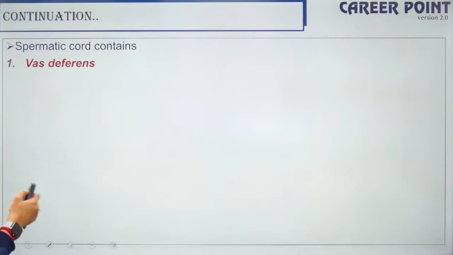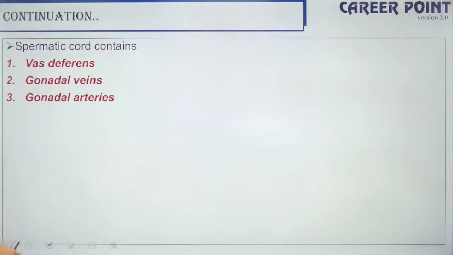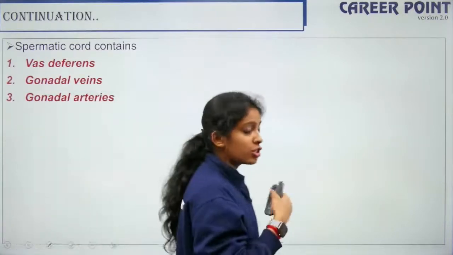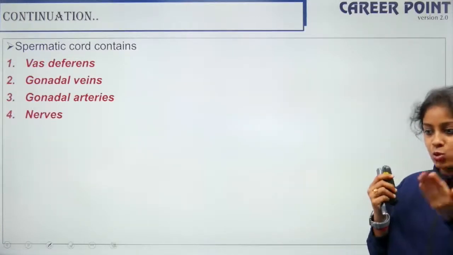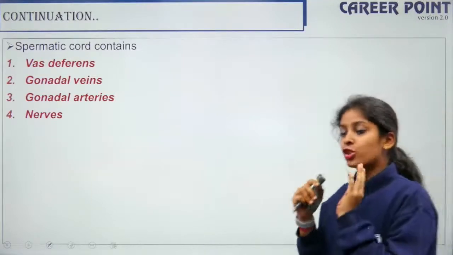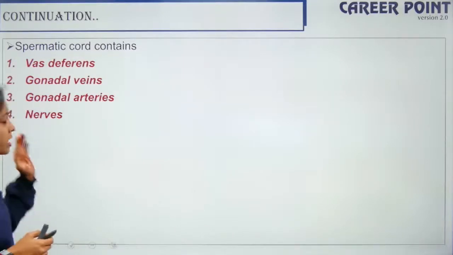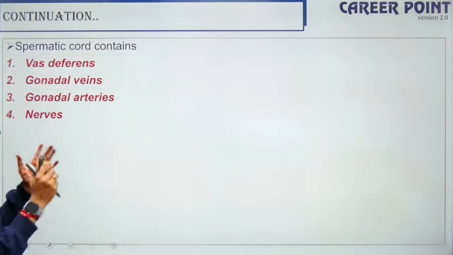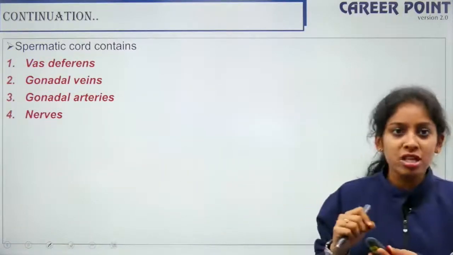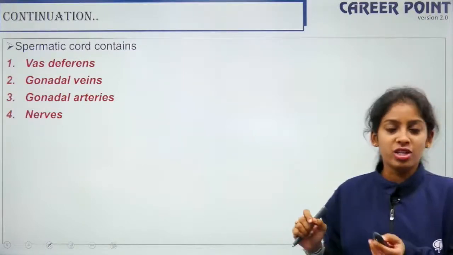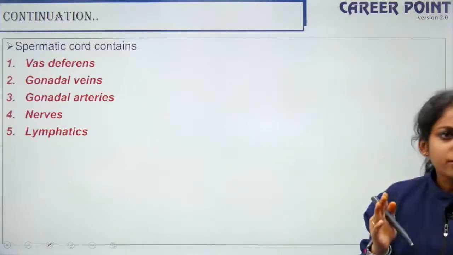So spermatic cord, okay, so we were talking about it. So we have your vas deferens, gonadal veins and gonadal arteries. So these are the structures through which blood comes in and all the functions happen, right? So spermatic cord actually is one which connects your scrotum to your abdominal wall along with your dartos muscle, right? Spermatic cord is a bundle, right? So inside that bundle you have the vas deferens, gonadal veins, gonadal arteries, and you have your nerves, you have your lymphatics, right? So all these have to pass through to your testis, right?